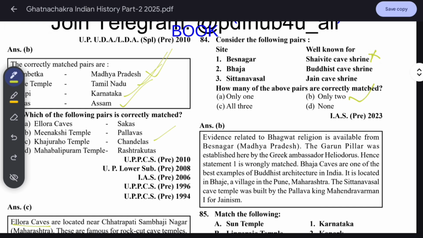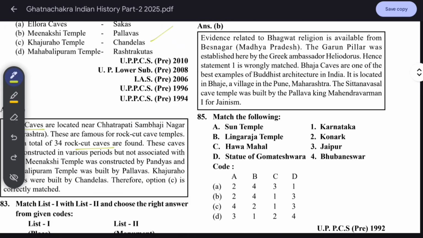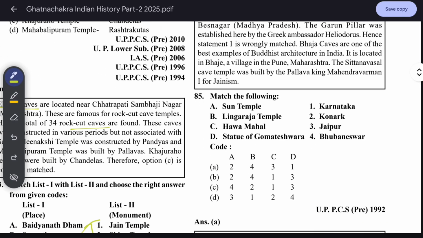Bhaja caves are one of the best examples of Buddhist architecture in India. It is located in Bhaje, a village in Pune, Maharashtra. The Siddhanavasal cave temples was built by the Pallava king Mahendravarman first for Jainism. Sun temple in Konark, A second, so it's cut. Lingaraj temple, it is where?